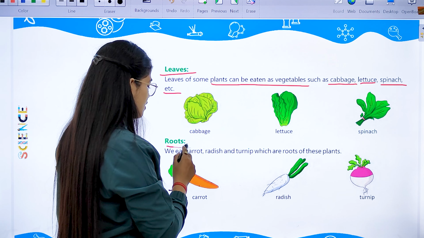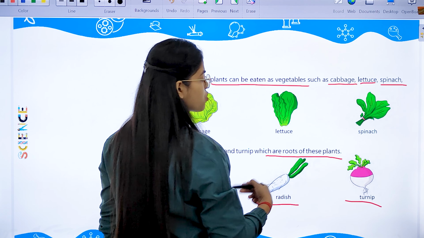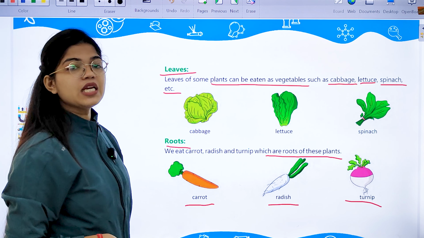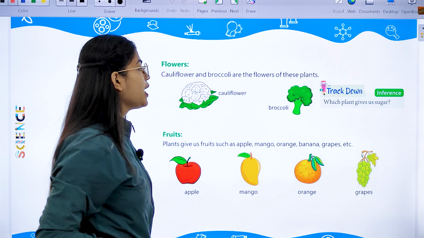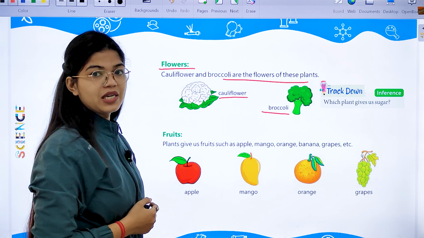Then next we have what? Roots. Some plants have roots which can be eaten by us, like carrot, radish, and turnip. All of these are the roots of the plant which can be eaten. Next, we have flowers also, that is cauliflower and broccoli. These are the flowers of the plant which are eaten very commonly.